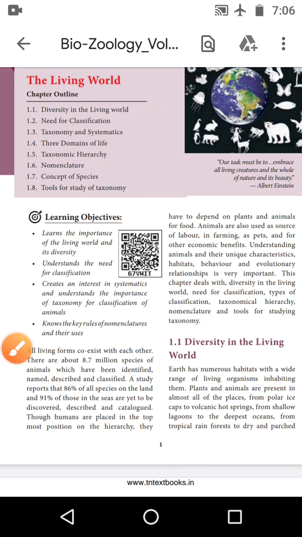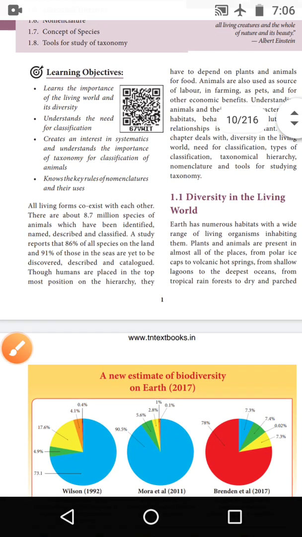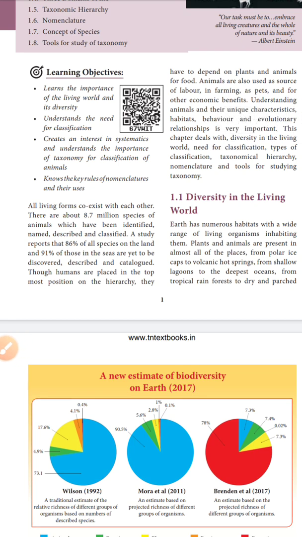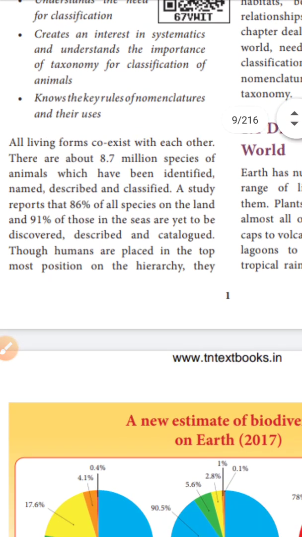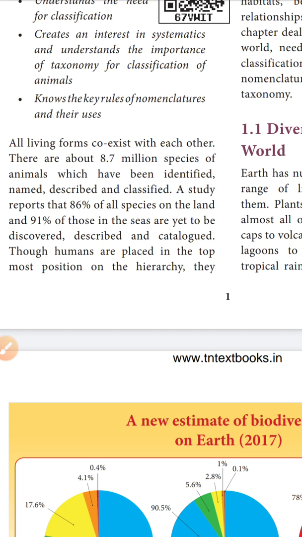First one, all living forms coexist with each other. All the living organisms are interdependent on one another. There are about 8.7 million species of animals which have been identified, named, described and classified.